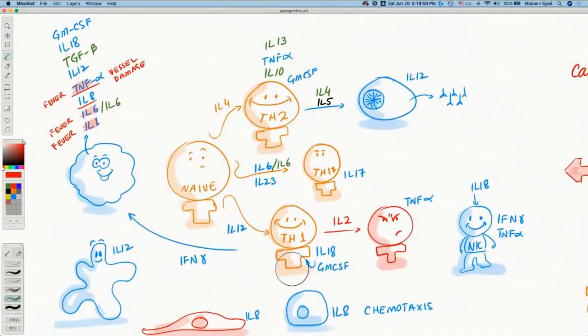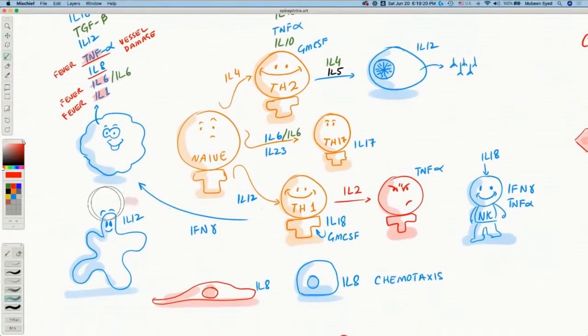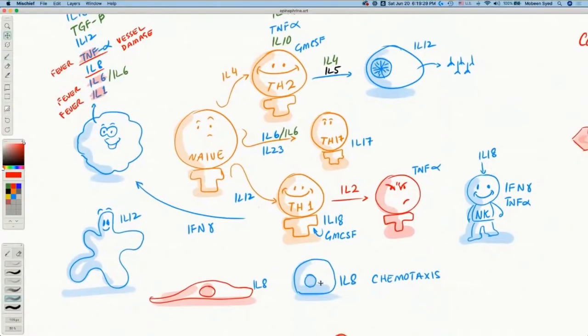So back here, look at this pathway for a second. When the T helper 1 becomes active, it releases IL-18, which makes this cell active. It also releases interferon gamma, which makes more macrophages active. So this is also pro-inflammation. Then this is a dendritic cell, which functions in a similar way as a macrophage. I didn't want to write all the interleukins or cytokines here.